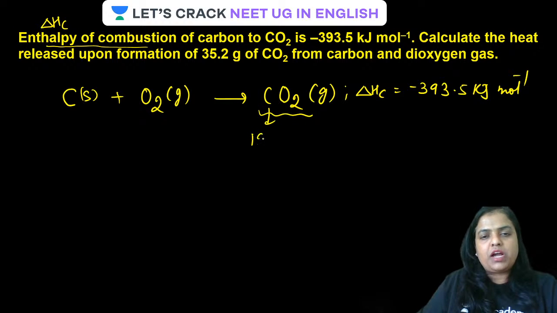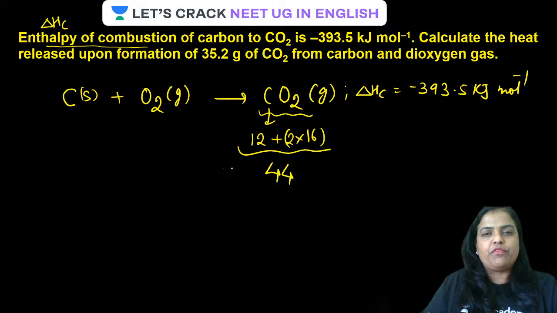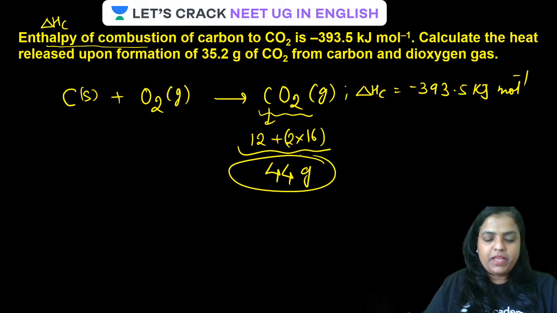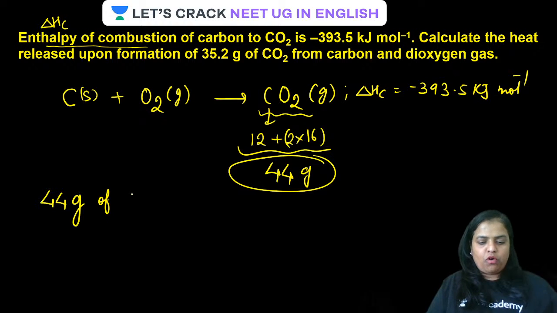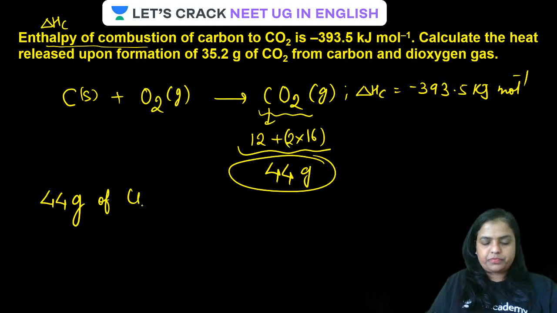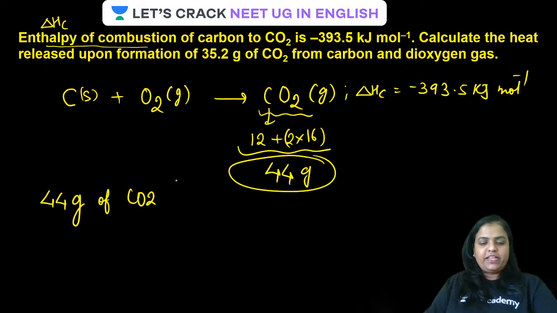Atomic mass of carbon is 12, that of oxygen is 16, 2 into 16 is 32, together it is 44. So 44 gram of CO2 is formed by releasing how much energy?